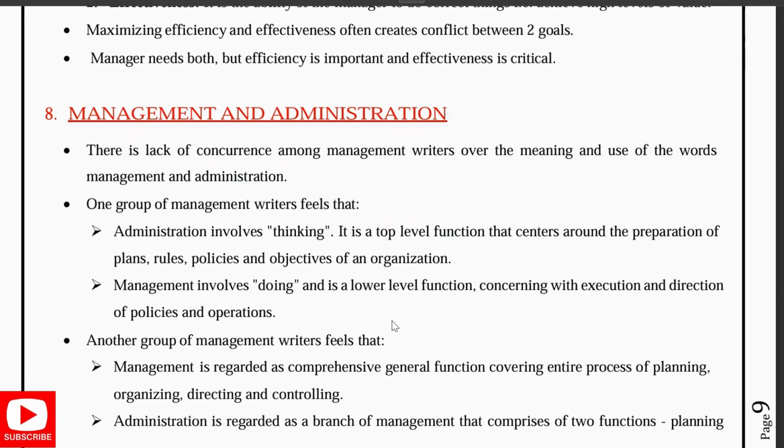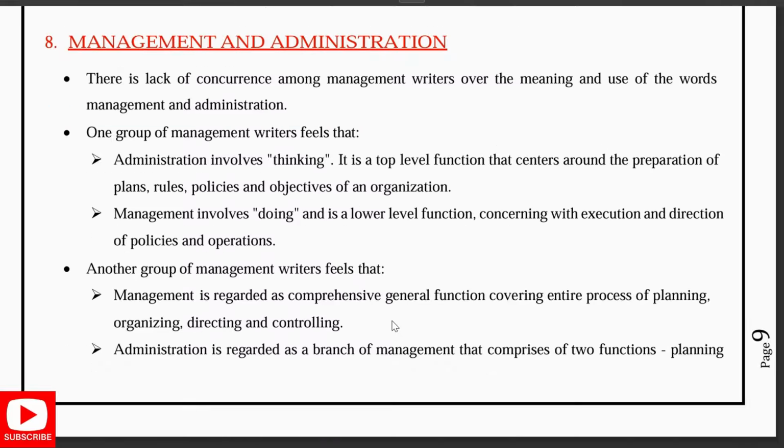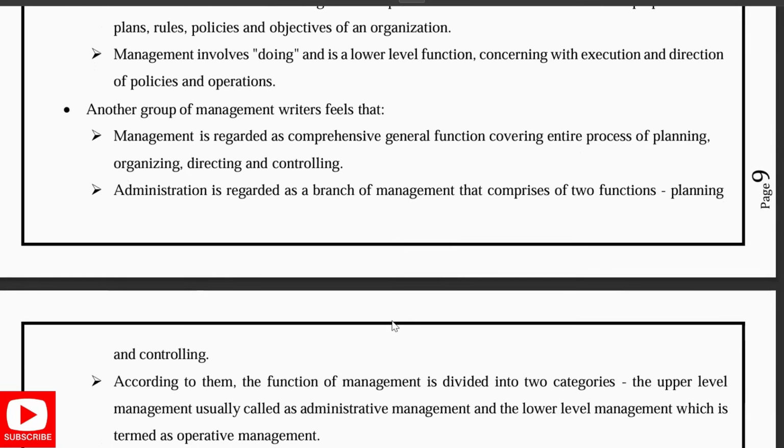One group of writers feels that administration involves thinking, that is, a top-level function that centers around the preparation of plans, rules, policies, and objectives of an organization. Management involves doing, a lower-level function concerned with the execution and direction of policies. Another group of writers feels that management is a comprehensive general function covering the entire process of planning, organizing, directing, and controlling. So administration is regarded as a branch of management that comprises two functions, that is, planning and controlling.